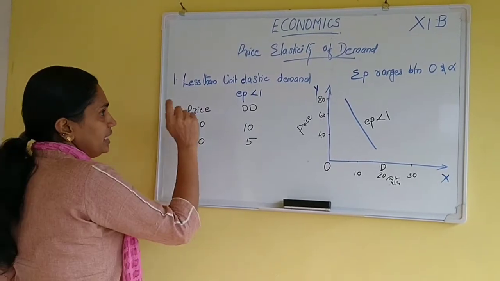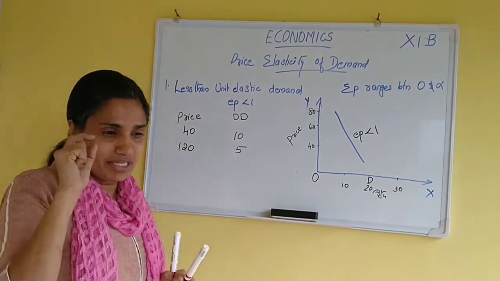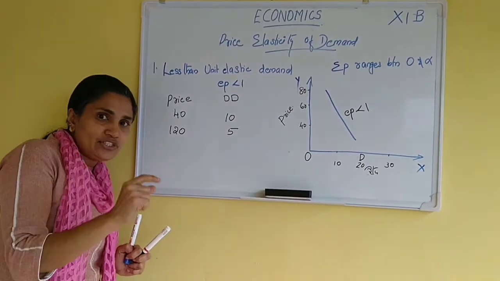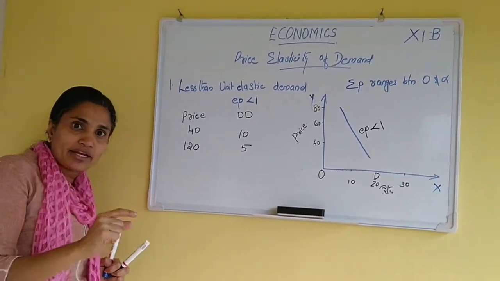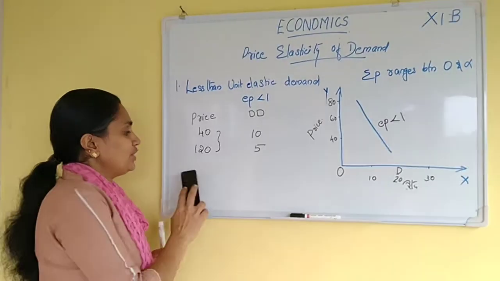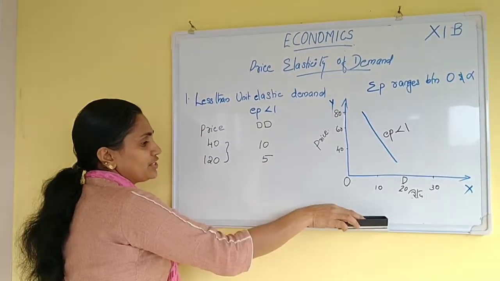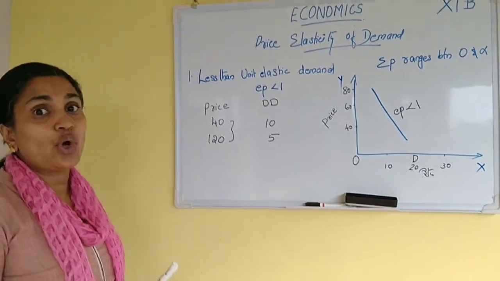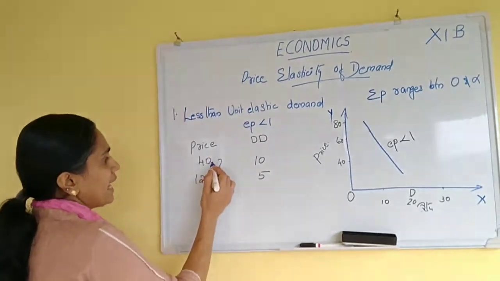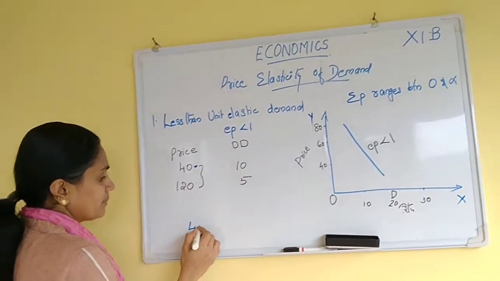That means EP less than 1, which means there is a smaller change in quantity demanded due to a higher change in price. I will show how to calculate the percentage. Everyone knows that, but I will show once again. The actual price is 40.